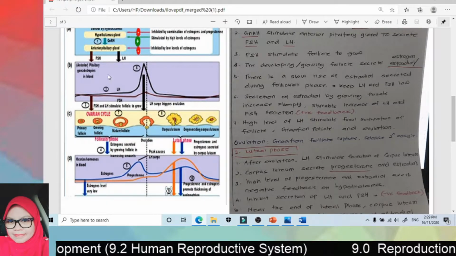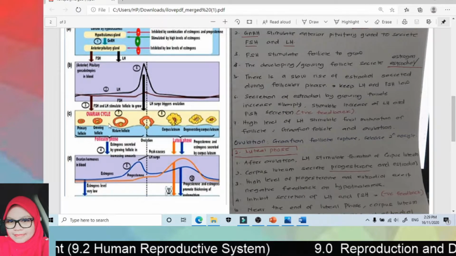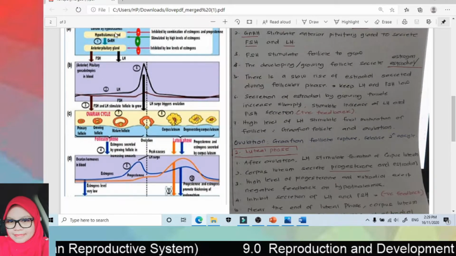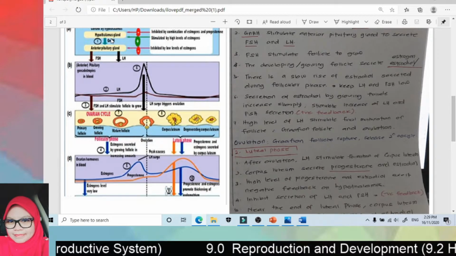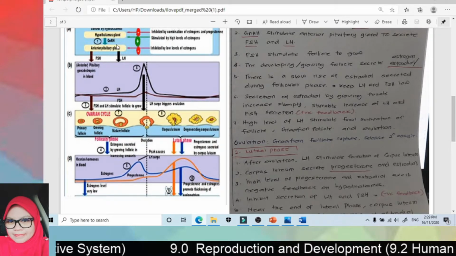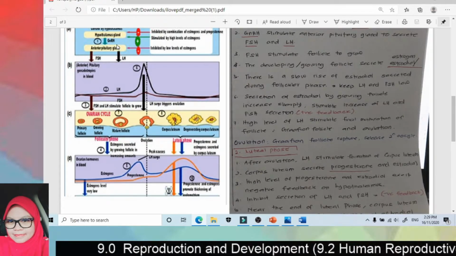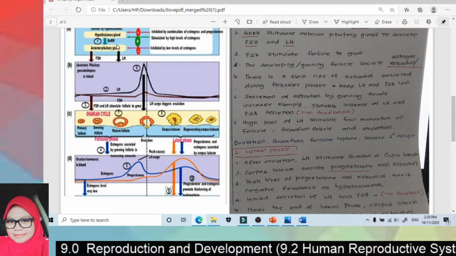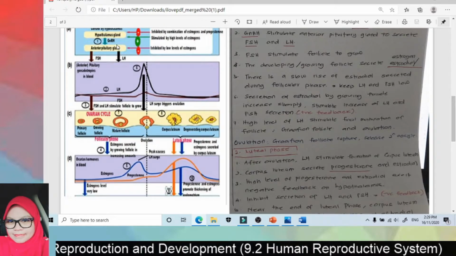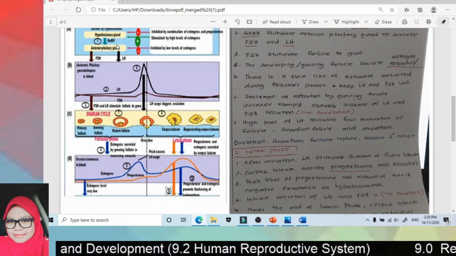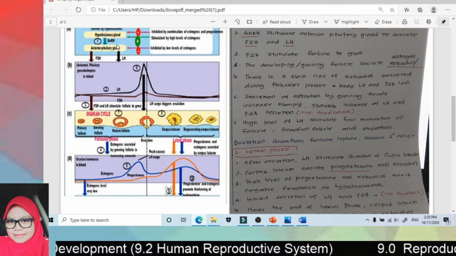In the follicular phase, the first thing that happens is the hypothalamus secretes GnRH. Then, as you know, GnRH will stimulate the anterior pituitary gland to secrete FSH and LH.